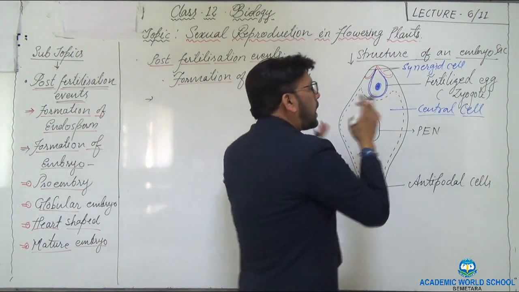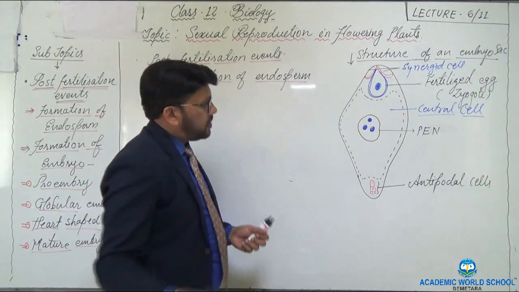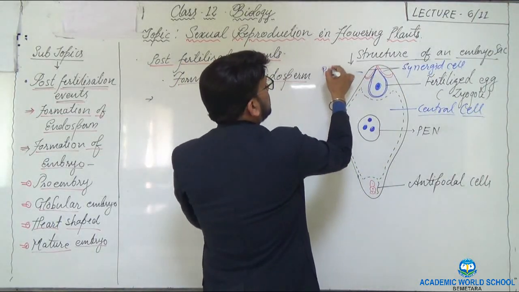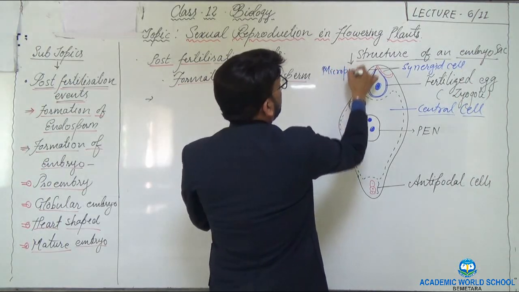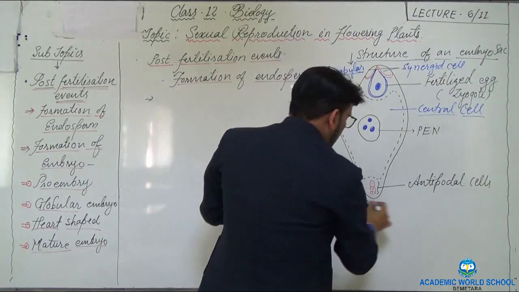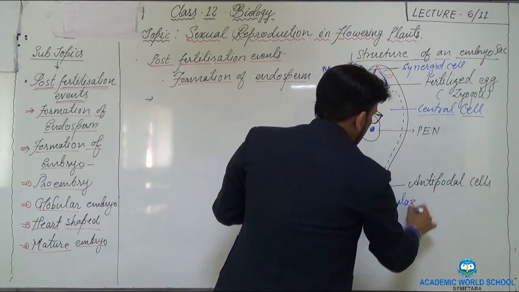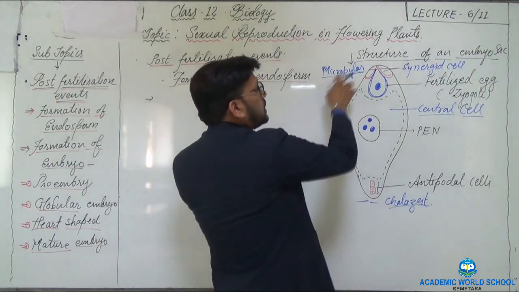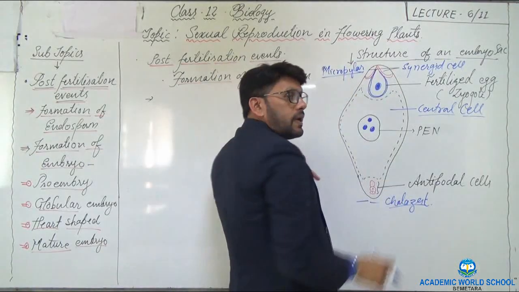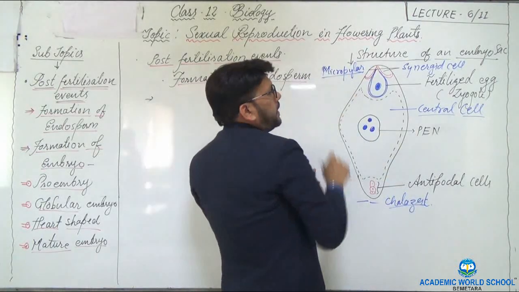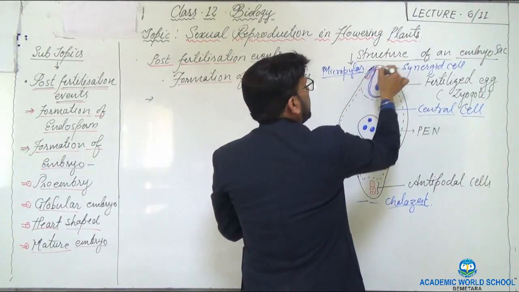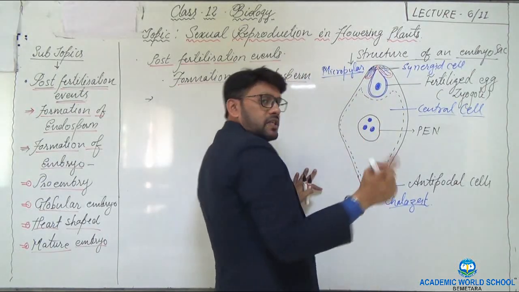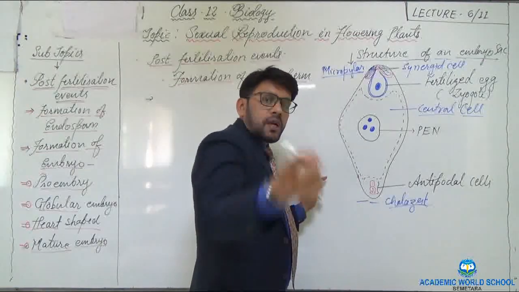Let me make it very clear. This is the micropylar end, and this is the chalazal end. Towards the micropyle, there is an egg apparatus. In the egg apparatus, there are two synergid cells, as you can see here. Why did I draw it like that? Because this is a structure which depicts the structure after the fertilization.